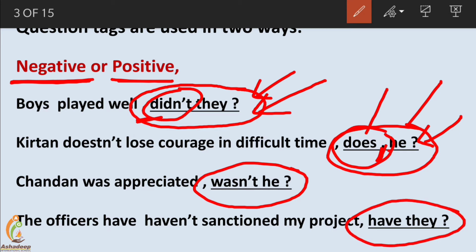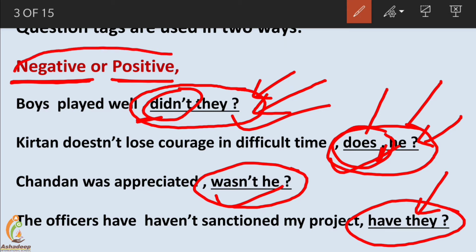See the format of a question tag: comma, then a short question, and then a question mark. It's in positive form. So one thing we can say from these examples is that question tags can be negative or positive.